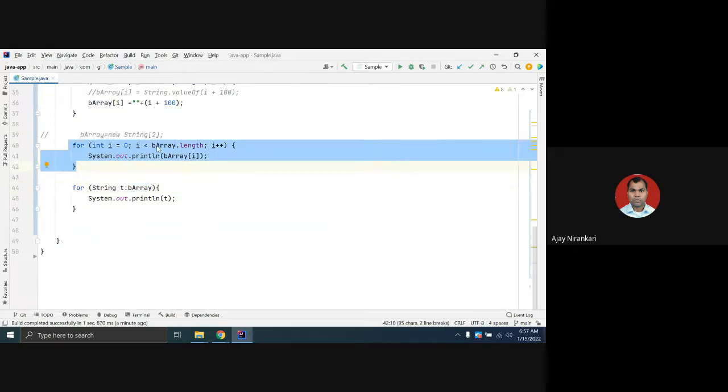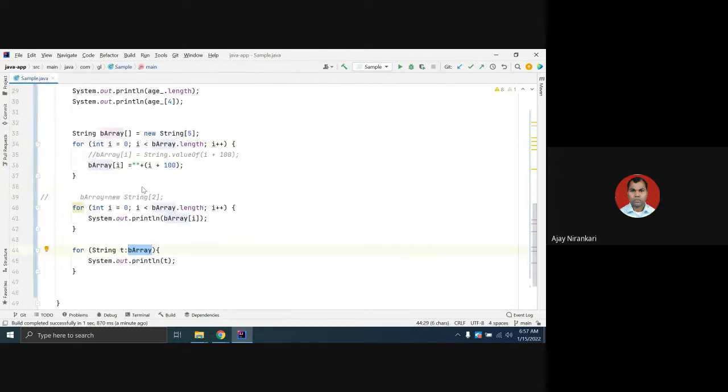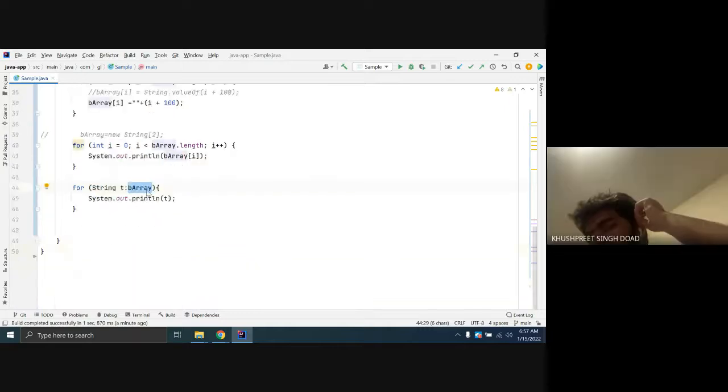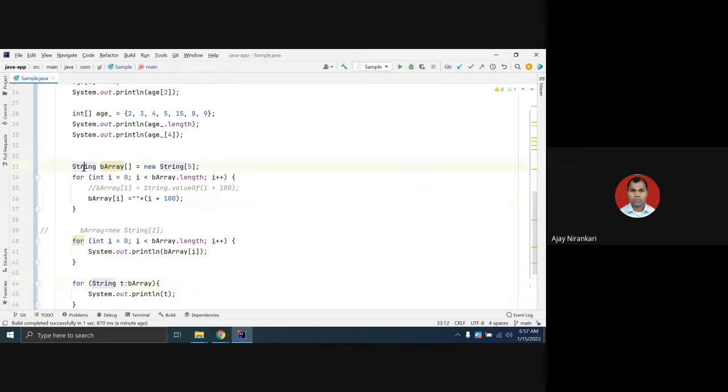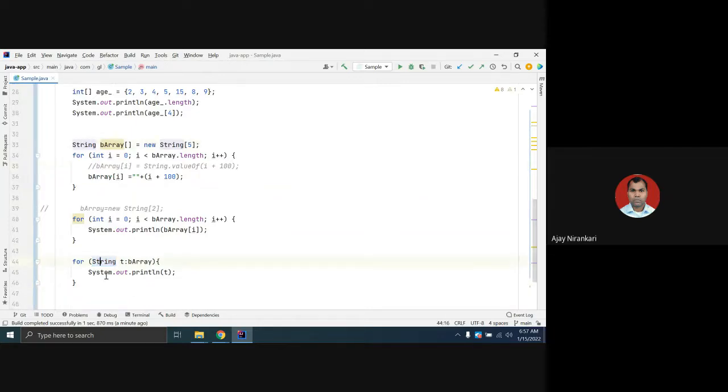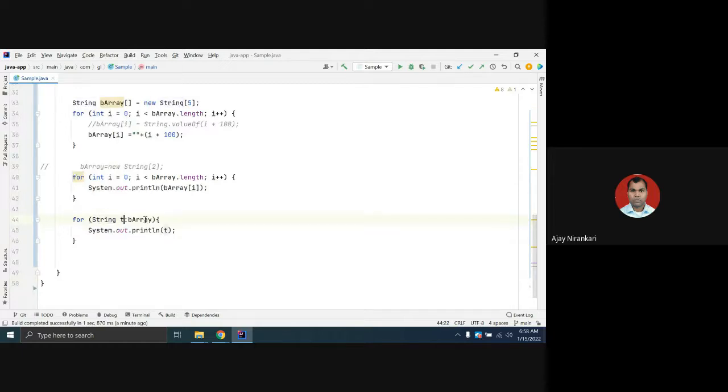So this is the manual way, where you say this loop goes up to the length. But this syntax says: I know this is B, I know what the length is, you don't need to. Just specify which data type this is. If this is the int data type, you have to mention int here. If this is float, you mention float. One by one, the compiler assigns each value to it.